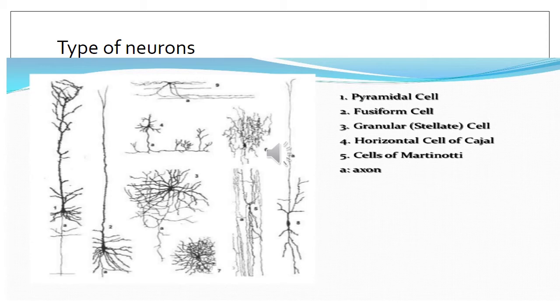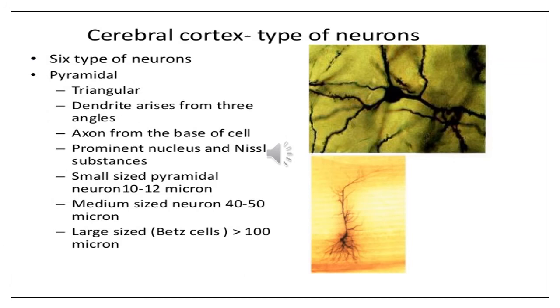In this slide again, the different types of neurons which are present in the cerebral cortex are drawn and they are pyramidal cell, fusiform cell, granular or stellate shaped cells, horizontal cells which are also called horizontal cells of Cajal, and the cell of Martinotti. Starting with the discussion of the 6 types of neurons one by one.